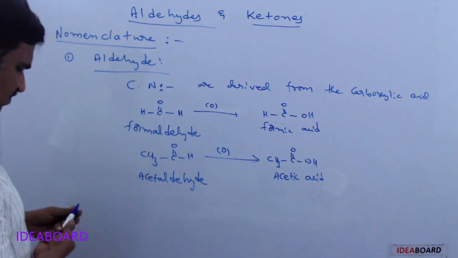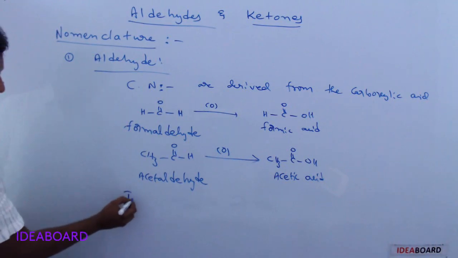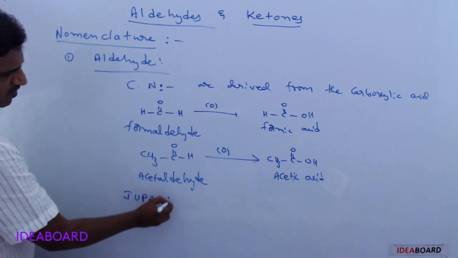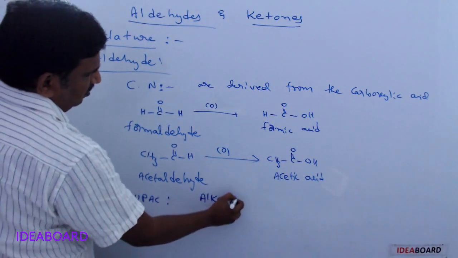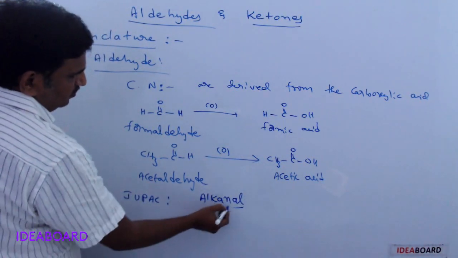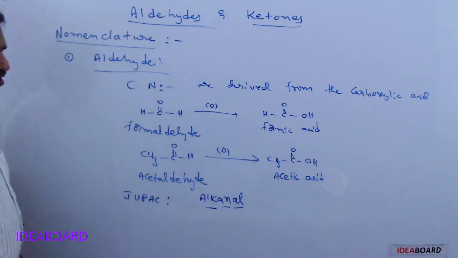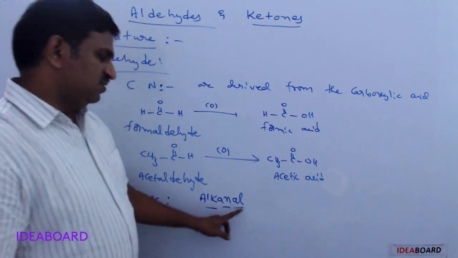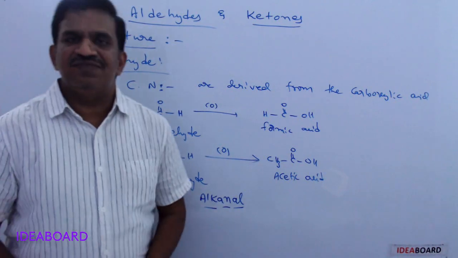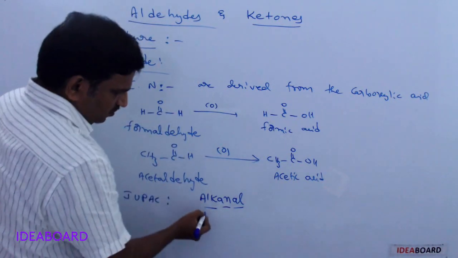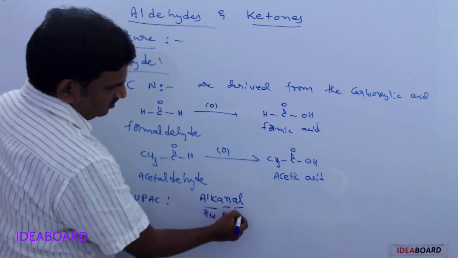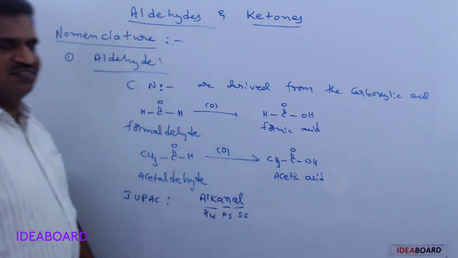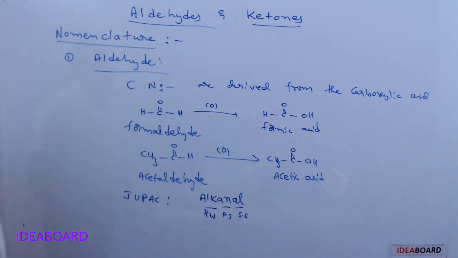And next, the IUPAC name. How can we get the IUPAC name? Here, the IUPAC name is written as alkanal. Alk means root word, an means primary suffix, and al means secondary suffix. So this is a root word, this is the primary suffix, and this is the secondary suffix. So these are aldehyde names. I will give some examples.